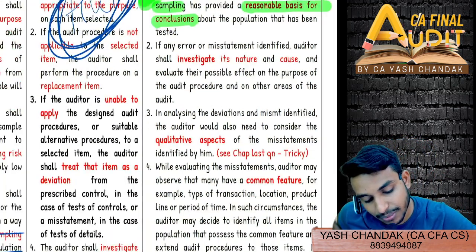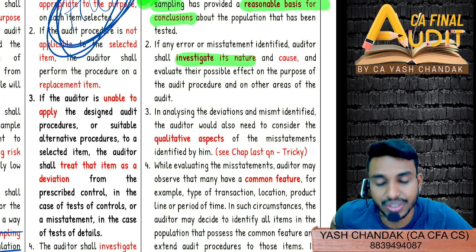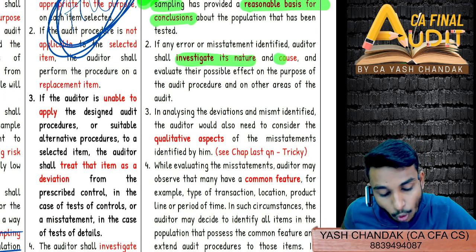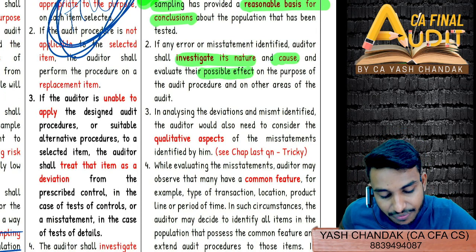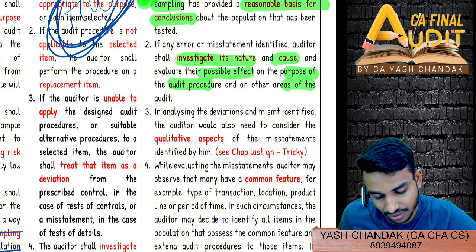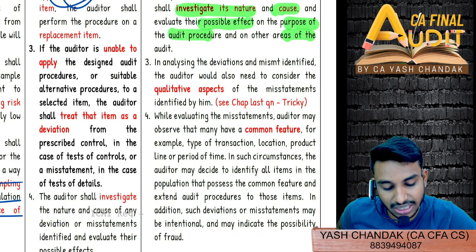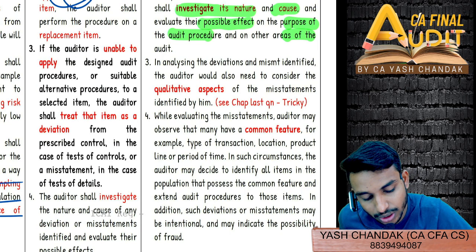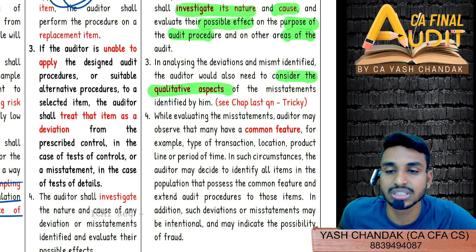And if error or misstatement is identified, then the auditor will have to investigate the nature of the error, the cause of the error, and evaluate their possible effect on the purpose of the audit procedure and other areas. And lastly, in analyzing the deviation and misstatement identified, the auditor would also need to consider the qualitative aspect and not just the quantitative aspect.